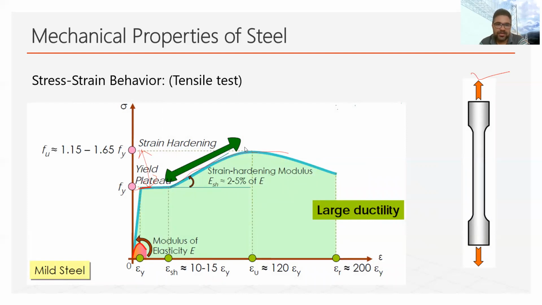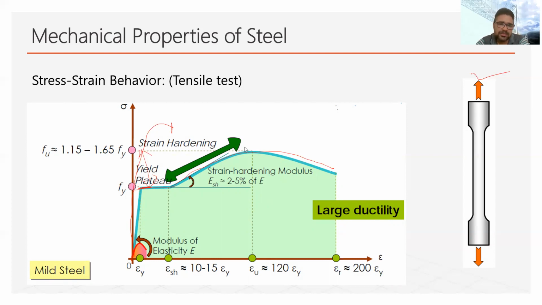You can see this is a very large line of the stress strain curve. The longer this curve is, the larger the ductility will be. In the case of some steel with large carbon content, this much line will not form. Those lines may form only up to here. They may be harder, they may take more stress, but the ductility will be very low compared to mild steel. The curve that I am showing is of mild steel, and it has a very large ductility.